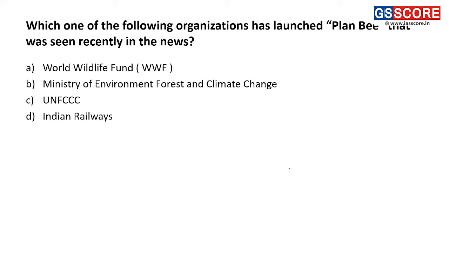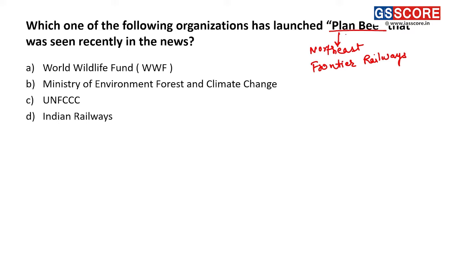First question is, which one of the following organizations has launched Plan B that was recently in the news? This Plan B was started by Northeast Frontier Railways. The objective of this plan was to keep elephants away from railway tracks.